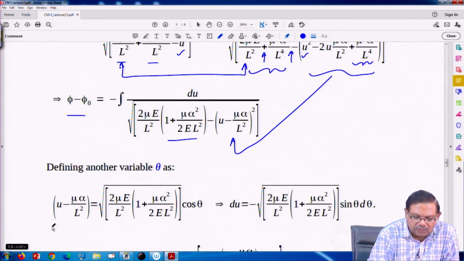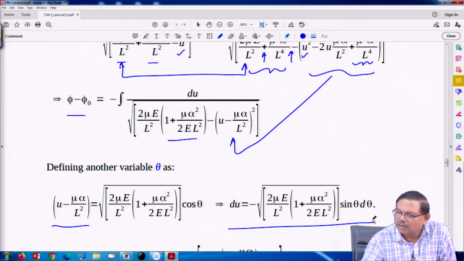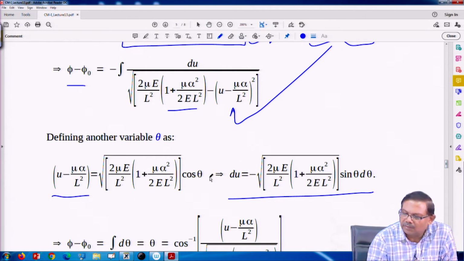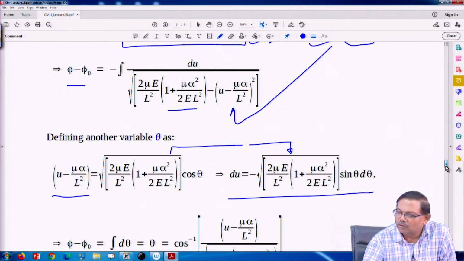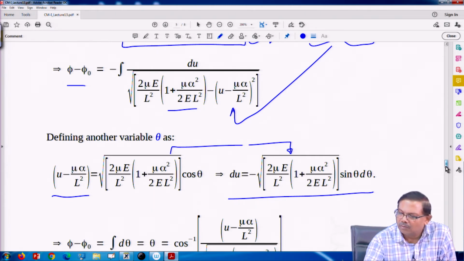So, I do this: u minus mu alpha by L square is root of this times cos theta. So, I can find out the new differential du. So, du will be, cos theta will become minus sin theta d theta, and this part just goes there. So, now I change my integral from variable u to theta, you see.